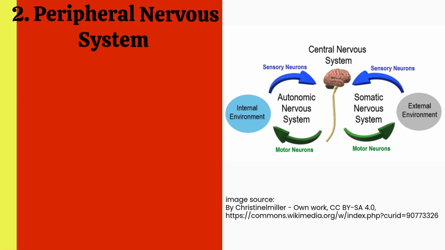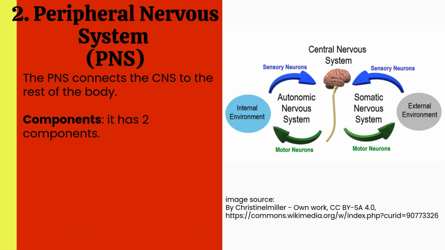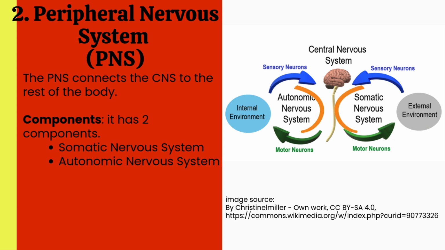Number 2. Peripheral nervous system. The peripheral nervous system connects the central nervous system to the rest of the body. The peripheral nervous system has two components: somatic nervous system and autonomic nervous system.